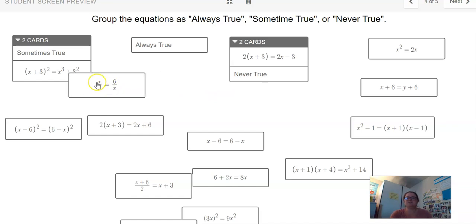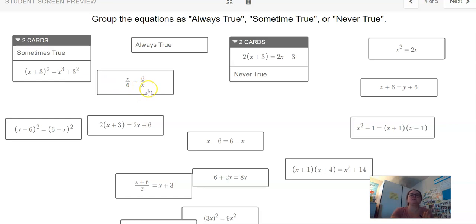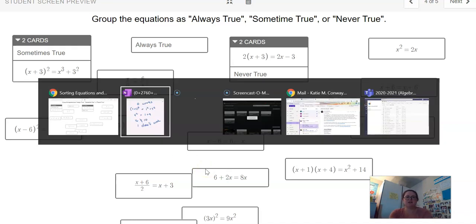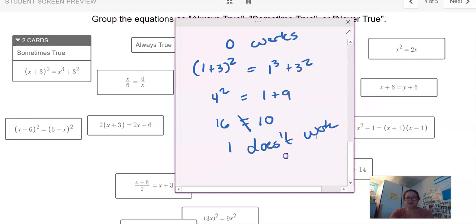Another thing you could do is you could try this one, just one at a time. Say, okay, I'm going to see if I know where this one goes. Try it out while you hit pause, and then when you're done deciding what category it should go in, hit play again, and then you'll know if you did it right.